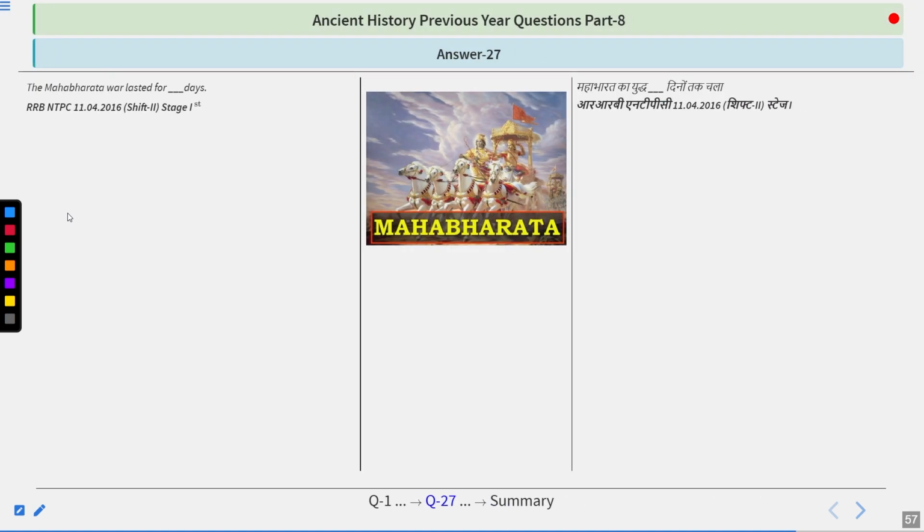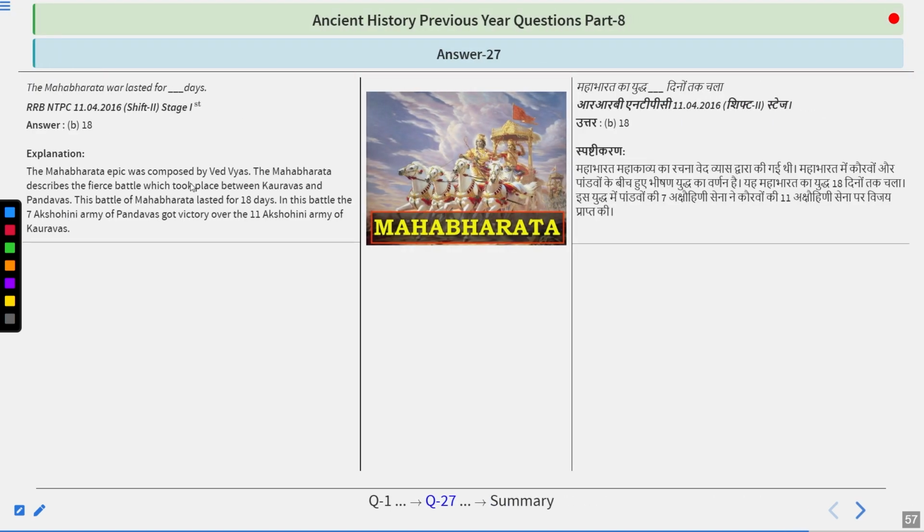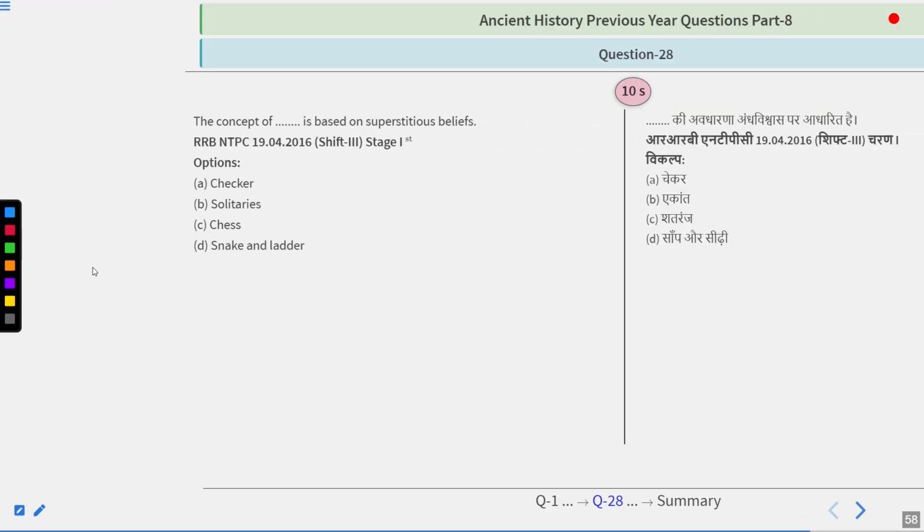And the answer is 18. So Mahabharata epic was composed by Vedvyas. The Mahabharata describes the fierce battle which took place between Kauravas and Pandavas. This battle of Mahabharata lasted for 18 days. In this battle, the 7 Akshohini army of Pandavas got victory over the 11 Akshohini army of Kauravas. So Akshohini is the word that describes the number of infantry, soldiers, chariots, elephants and all that. So that is the point. So remember, it lasted for 18 days.